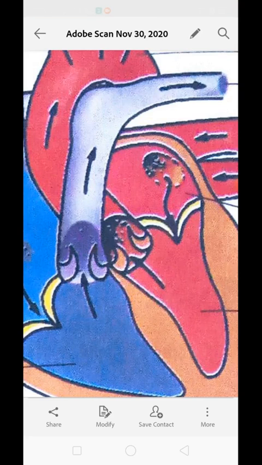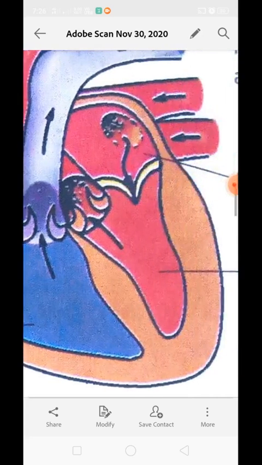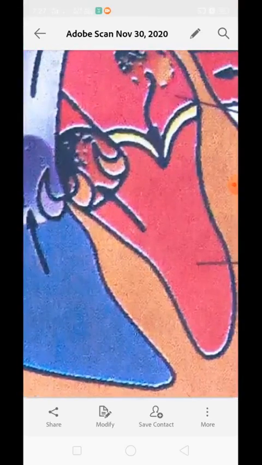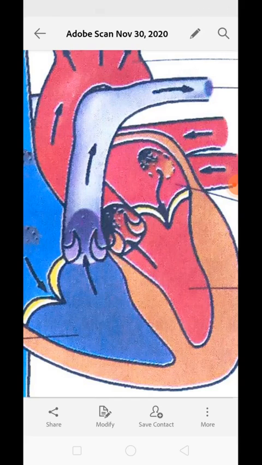The right half of the heart has deoxygenated blood. You can see they are represented in blue color. While the left side of the heart has oxygenated blood or pure blood. That is why they appear here in red color. The septum prevents mixing of deoxygenated and oxygenated blood present in the right and left half of the heart. You can see the wall present between the 2 chambers. This is called septum, means a layer of muscle which separates the chambers, and it prevents the mixing of deoxygenated and oxygenated blood.